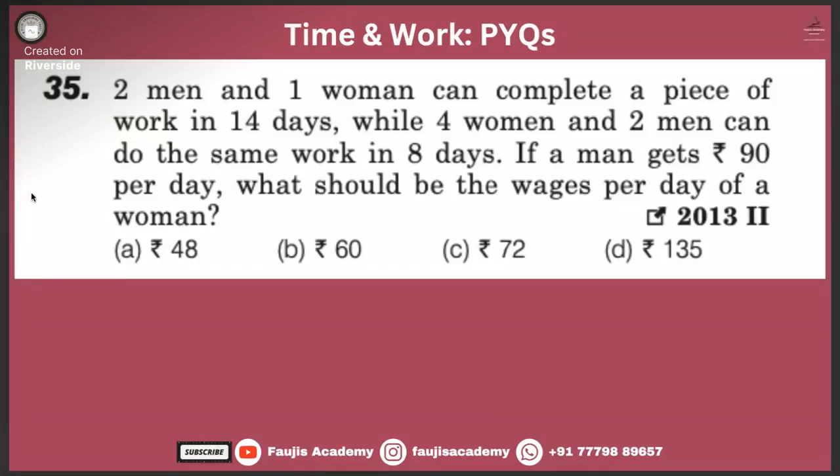Yes, boys, it's on this one. 2 men and 1 woman can complete a work in 14 days, while 4 men and 4 women can complete the same work in 8 days. A man gets 90 rupees per day. What should be the wages per day of a woman? This question is not wrong. 2 men plus 1 woman complete it in 14 days, right? And over here, 2 men plus 4 women can complete it in 8 days.